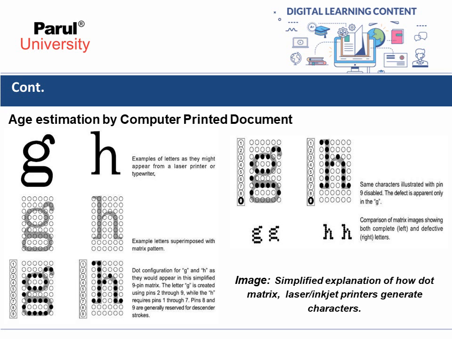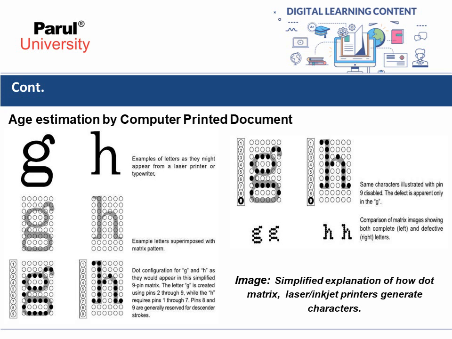Now have a look at these images. These are simplified explanations of how dot matrix, laser or inkjet printers generate characters. So first is the example of letters as they might appear from a laser printer or typewriter. Then the second is example letters superimposed with the matrix pattern. Dot configuration for G and H as they would appear in the simplified 9 pin matrix.